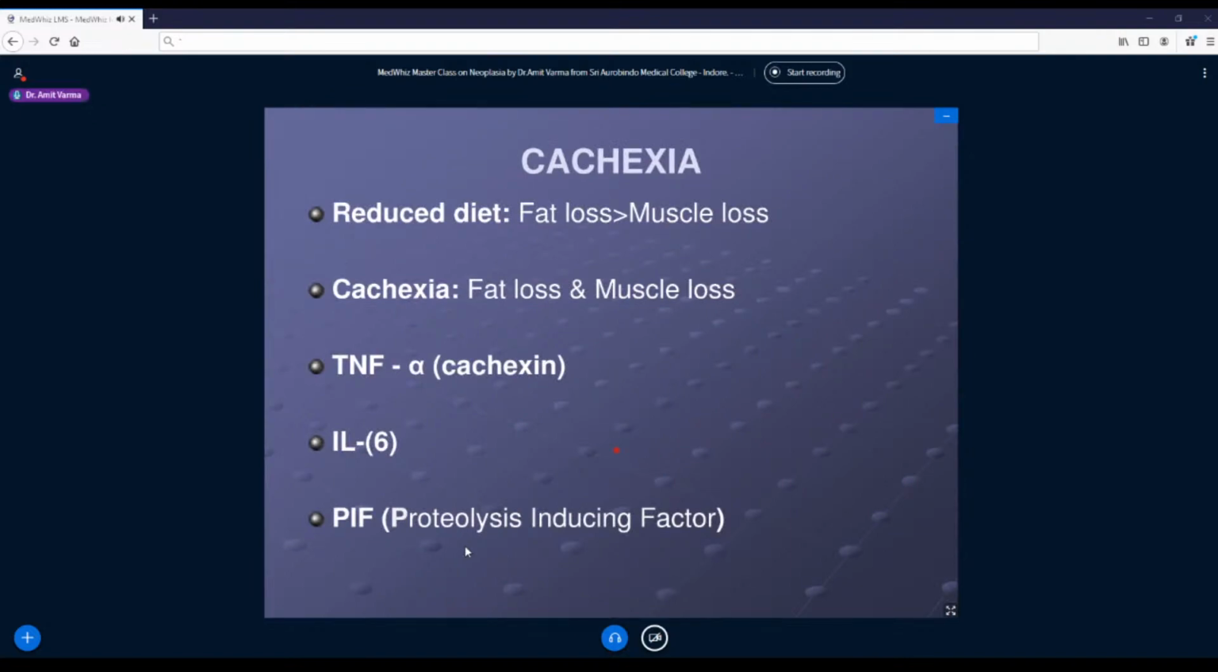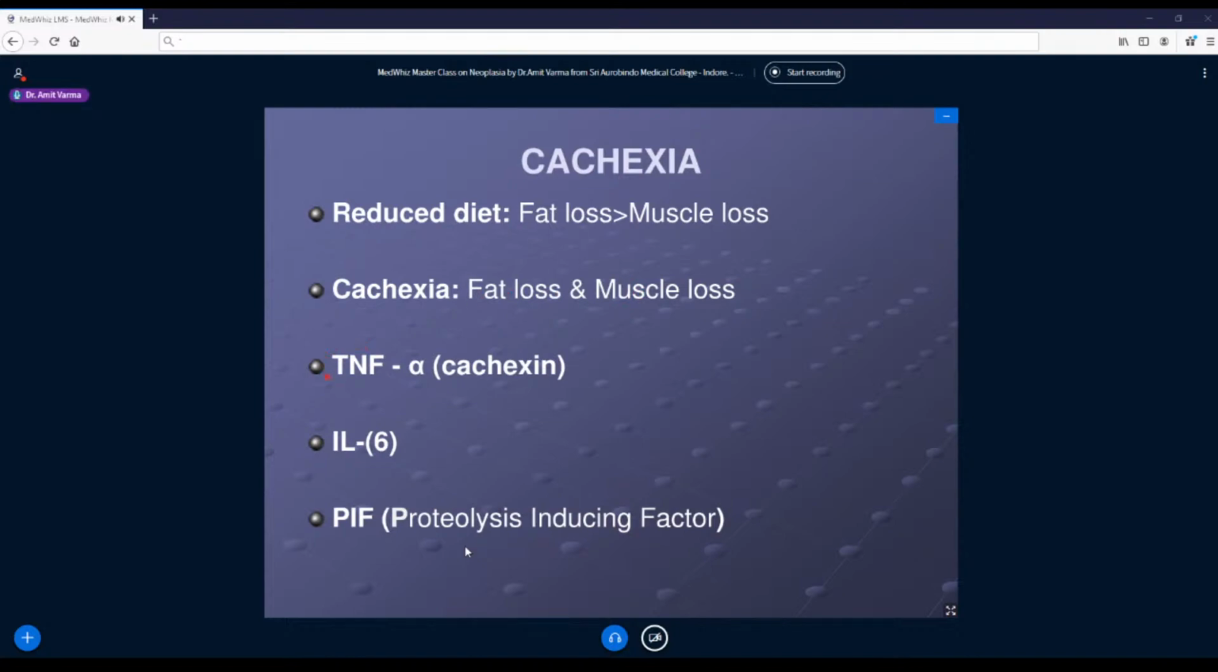Now there is a second category of disorders associated with tumors. So there is weight loss in cancer patients. We call it cachexia. Now normally if somebody is dieting or fasting, they lose more fat compared to muscle. But in tumors it is very peculiar that the weight loss is because of losing both muscle mass as well as fat. So why does it happen so?